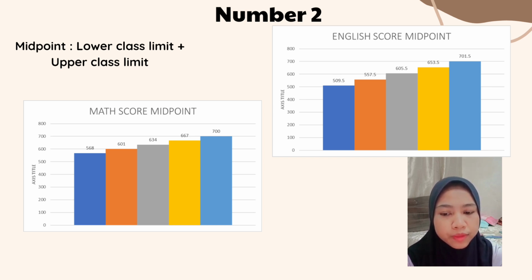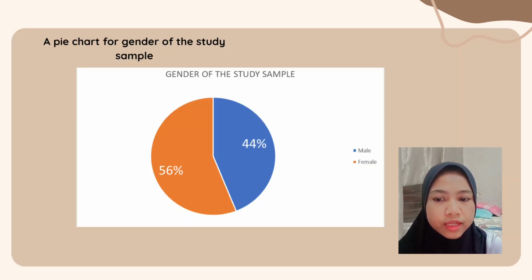So for the math score, the midpoints are 568, 601, 634, 667, 700, while for the English score, the midpoints are 509.5, 557.5, 605.5, 653.5, and 701.5. A pie chart for gender of the study sample is divided into female and male.